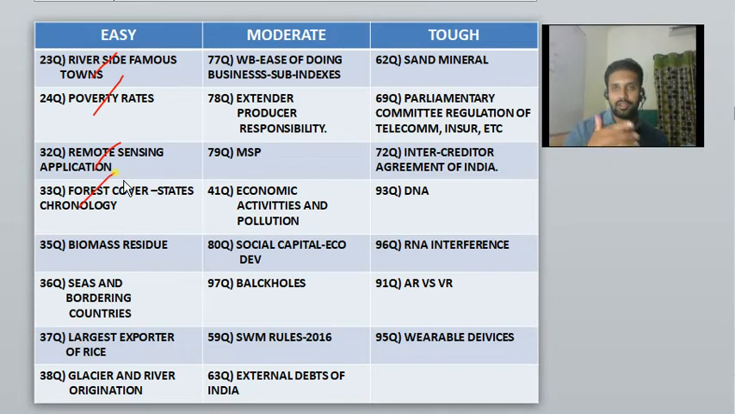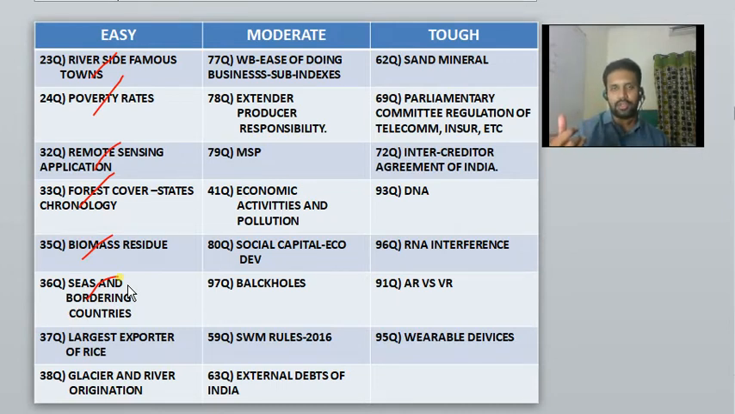Forest cover, the state which is having the largest forest cover, arrange them in chronology. Four options were given. So I hope that every one of you finds it easy, and you have to do it as an aspirant. Biomass residue, that was an easy question. Seas, some seas are mentioned, and bordering countries. Seas on the left side and bordering countries on the right side. A match the following question was there.